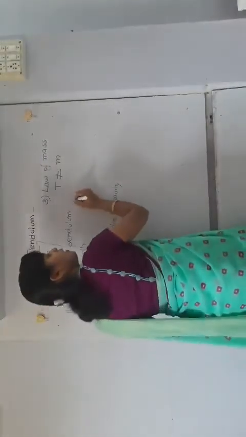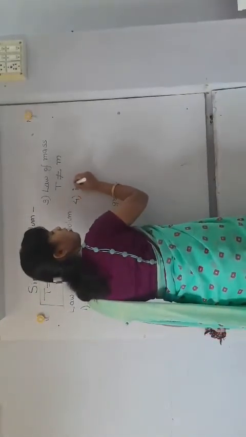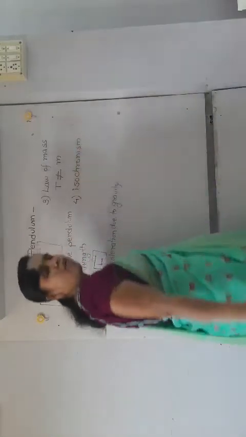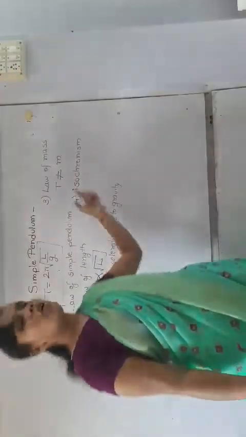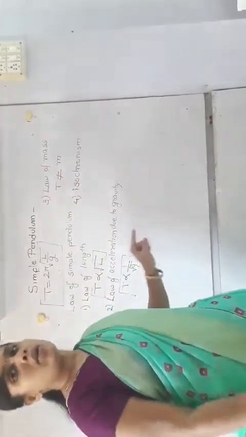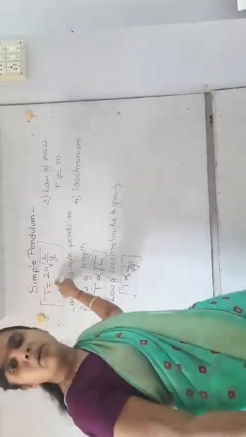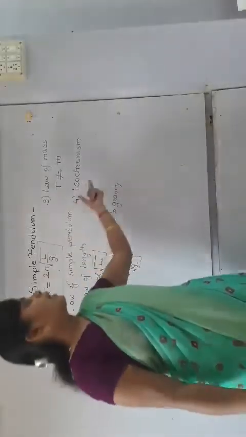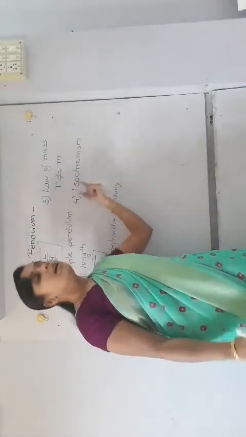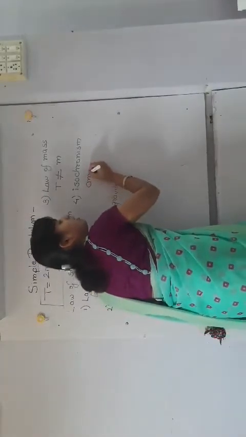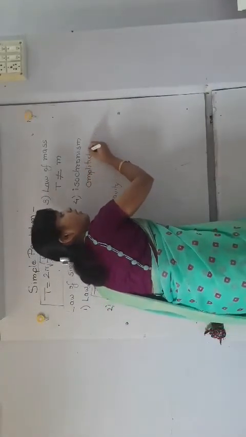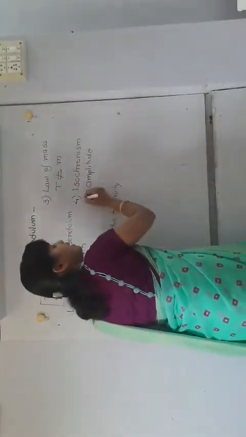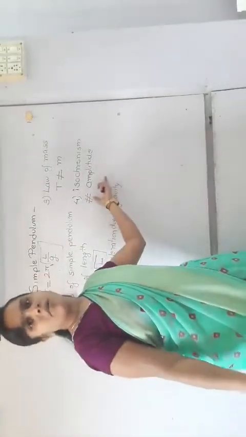And the fourth one is the law of isochronism. Now what is the law of isochronism? I already told you that the time period of a simple pendulum is independent of x and independent of theta. Means you can say, by the law of isochronism, that it is independent of the amplitude of the simple pendulum, that is the value of x, and indirectly the value of theta. Hence it is independent of the value of amplitude of the simple pendulum.